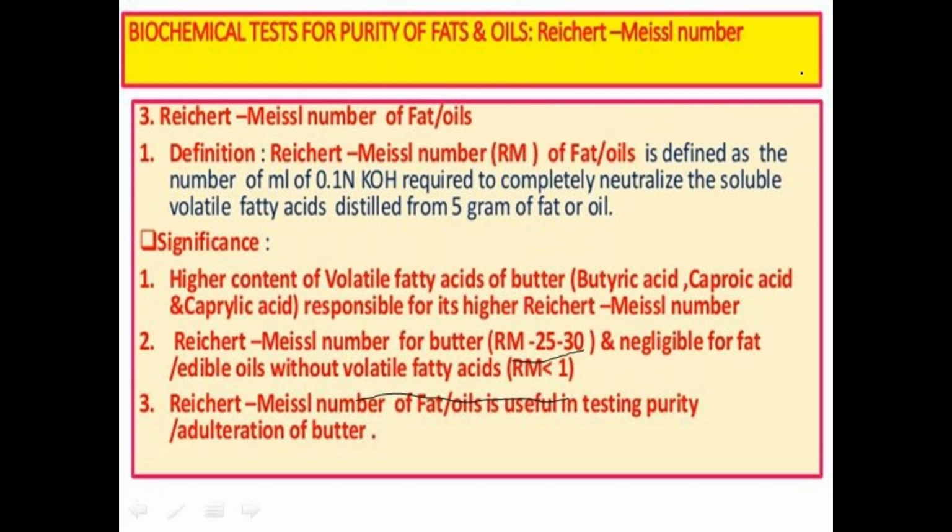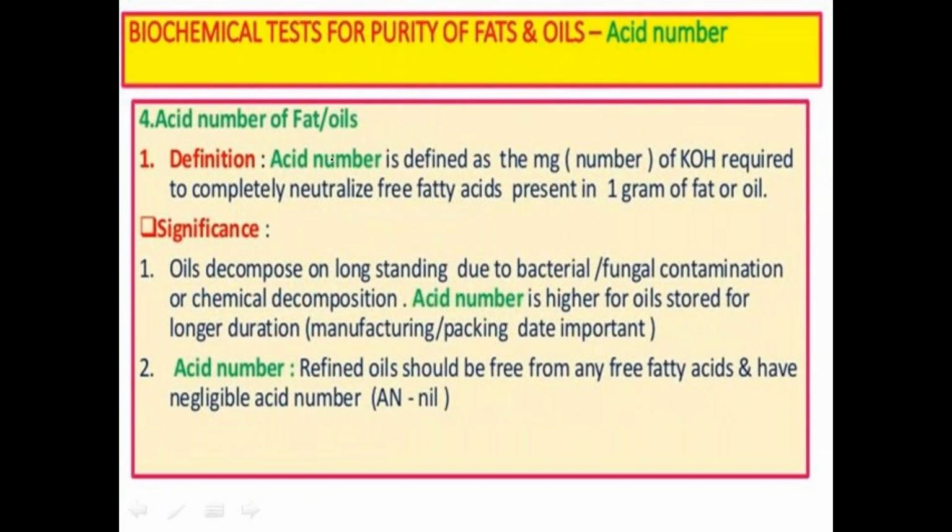Okay, and that is called the Reichert-Meissl number. And next, coming to the acid number. What is the acid number? Here we discussed the normal fatty acids and the volatile fatty acids, whereas the free fatty acids have to be neutralized. The acid number of fats or oils is defined as the mg of KOH required to completely neutralize the free fatty acids present in 1 gram of fat or oil.